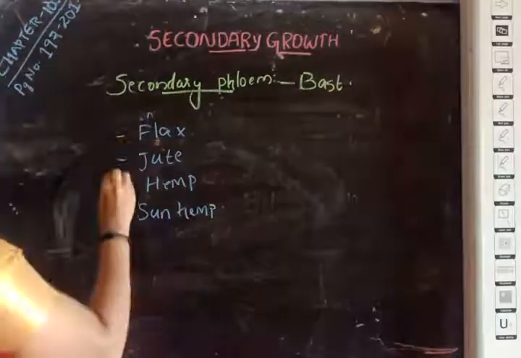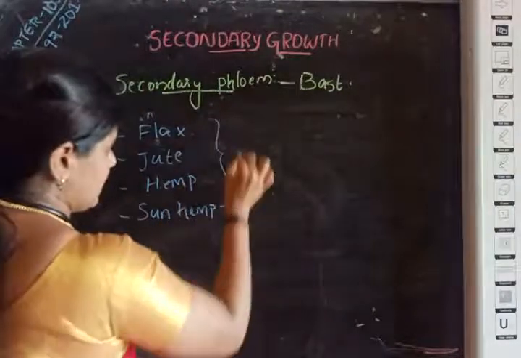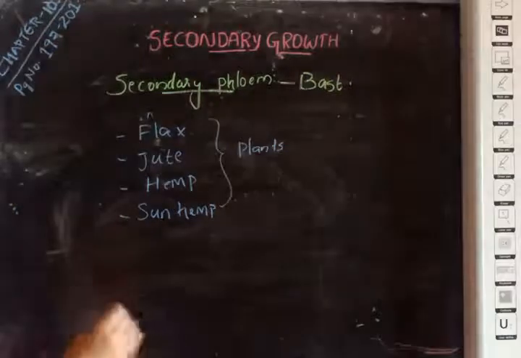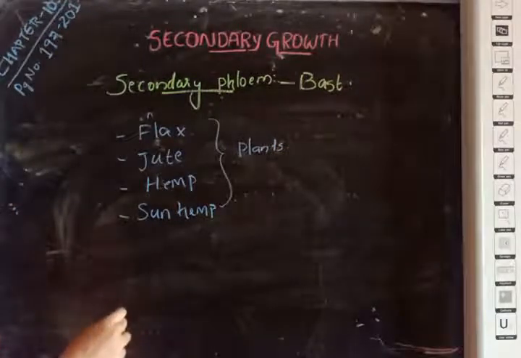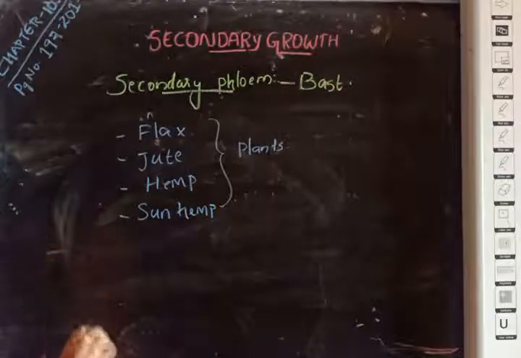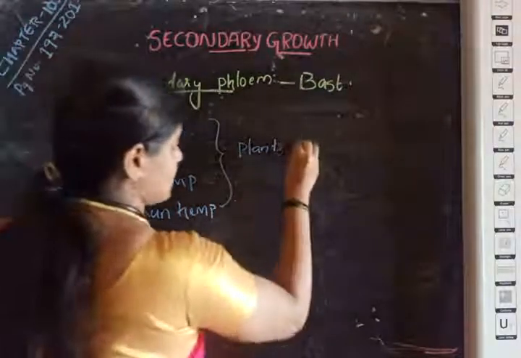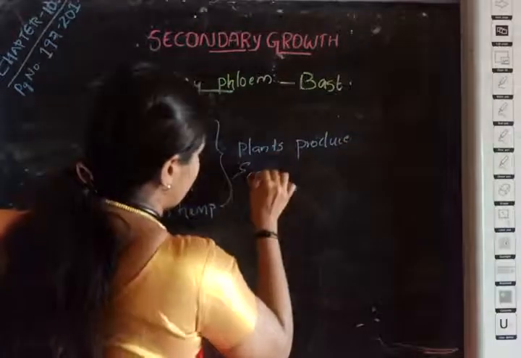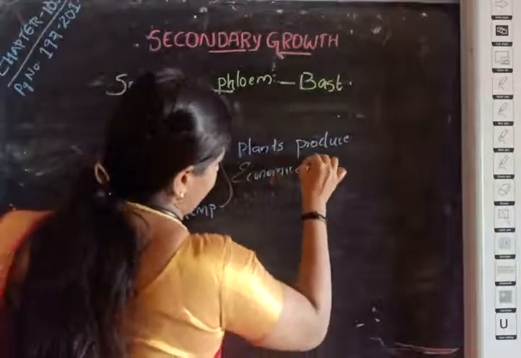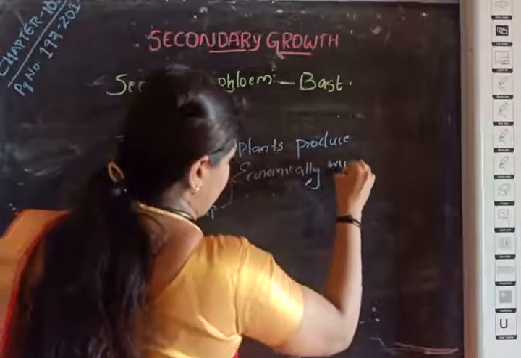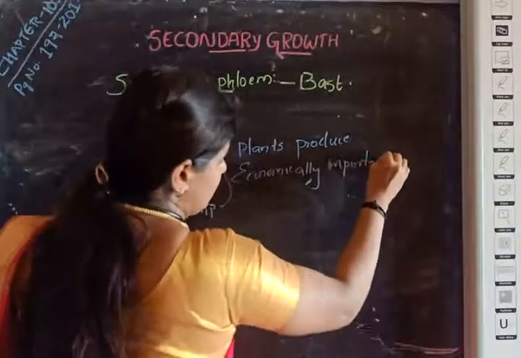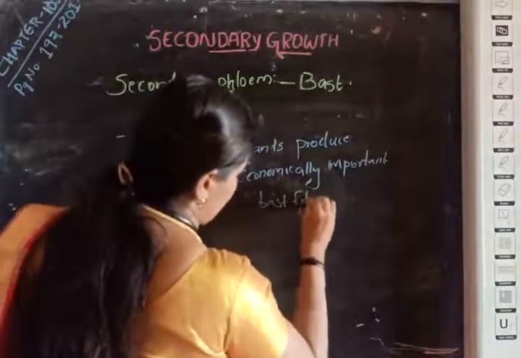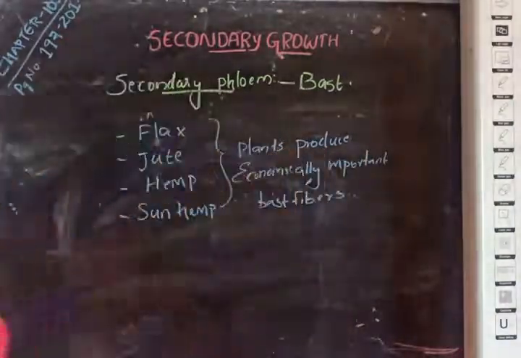So these plants produce economically important bast fibers. Bast fibers are also called secondary phloem. Okay.